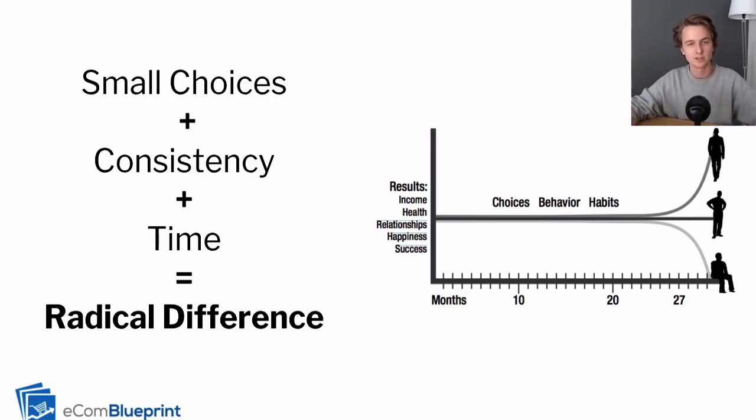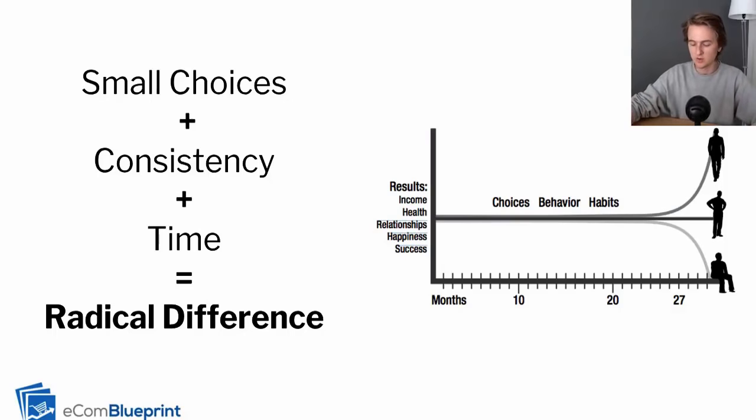But if that person said, all right, every day I'm going to do 15 push-ups, that's it. So that's a small choice, right? And it's important that you pick small choices because that's what the compound effect is about, because you need to be consistent. So those small choices need to be consistent. You need to make it just small enough that you can do it every single day consistently without whining about it, without it being too big of a hassle, right?